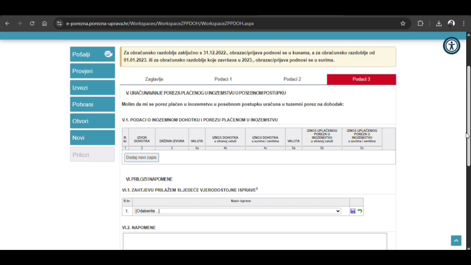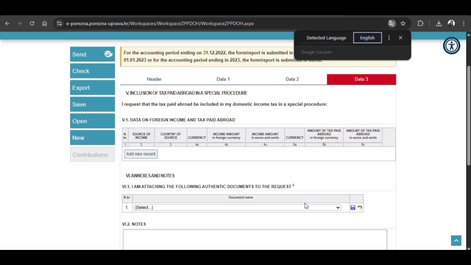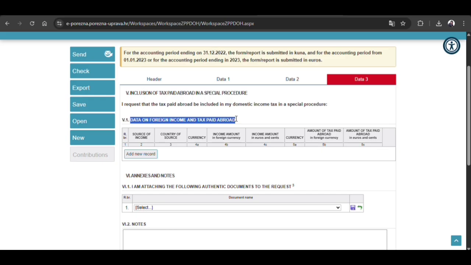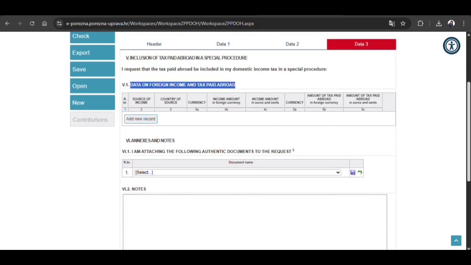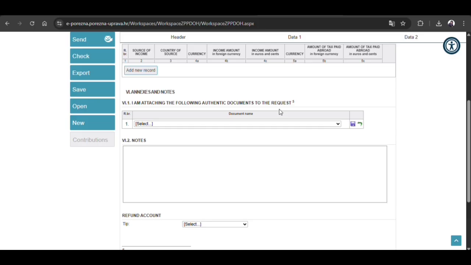Okay, in this page they have data on foreign income and tax paid abroad. If you are earning some foreign income or paying tax abroad, you need to add it here. So in my case I don't have any foreign income and I don't pay any taxes to any other government. That's it.